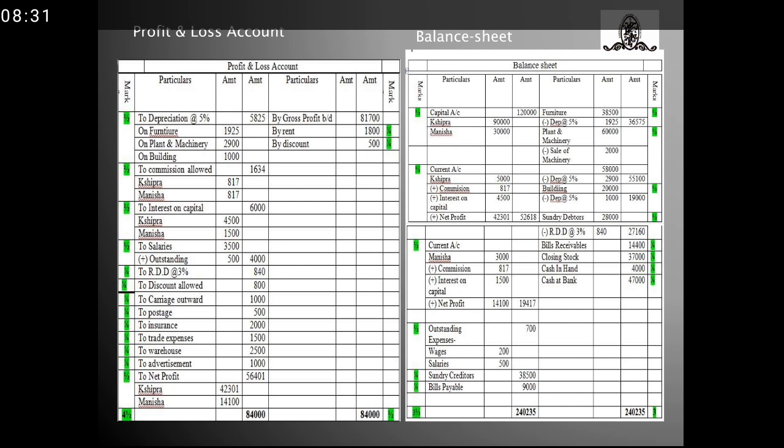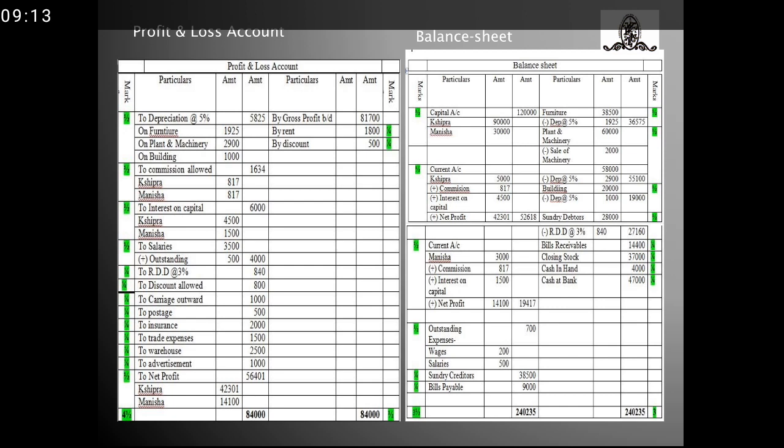Moving on to the balance sheet, it is the last part of the final account. So furniture 38,500, from which I depreciated 5% depreciation. So my outer column comes with the amount of 36,575. Plant and machinery costing to 60,000, from which I deducted the machinery's amount which I had sold, that was 2,000. Then my amount came 58,000. Again, I deducted my depreciation at 5% and the outer column comes with 55,100.